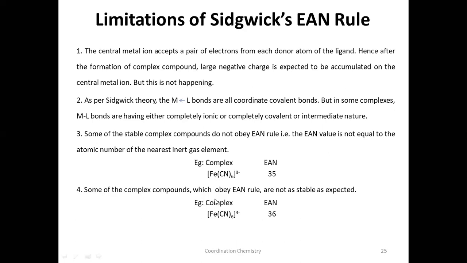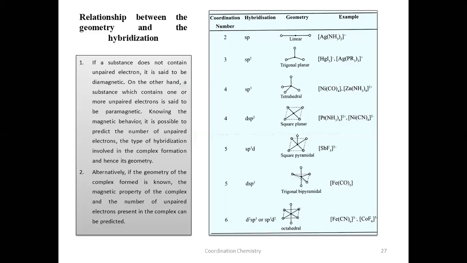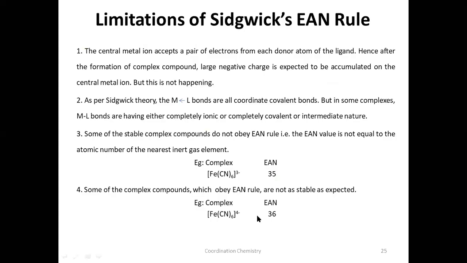One more example is that some of the complexes obey EAN, but they are not as stable as expected. For example, this one, iron hexacyano. This complex is hexacyanoferrate(II). According to the EAN rule, this complex should be stable because EAN is equal to 36, but it is not as expected. These are the few limitations of Sidgwick. Sidgwick is not able to completely explain the stability of the complexes.